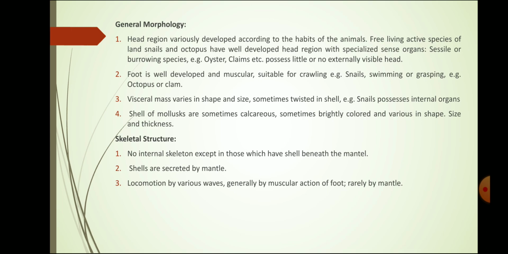The foot is well developed and muscular, suitable for crawling, for example in the case of the snail, and also useful for swimming in the case of the octopus. The visceral mass varies in shape and size. Sometimes it is twisted in the shell, for example snails, while in the octopus it is straight in form. The shell of the mollusk is made of calcium carbonate, hence it is called calcareous shell.